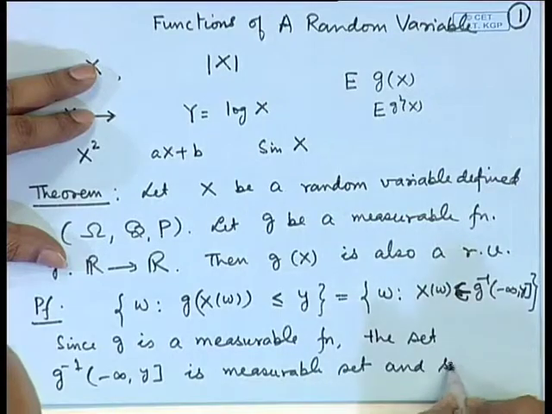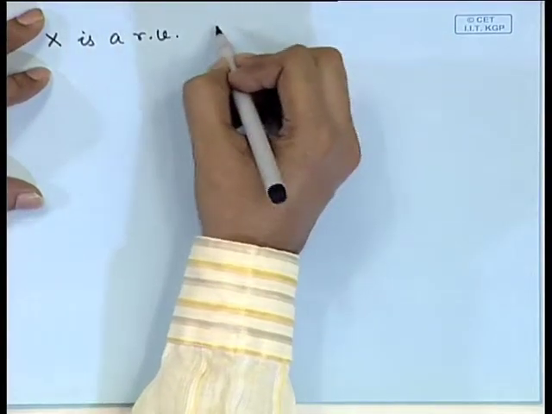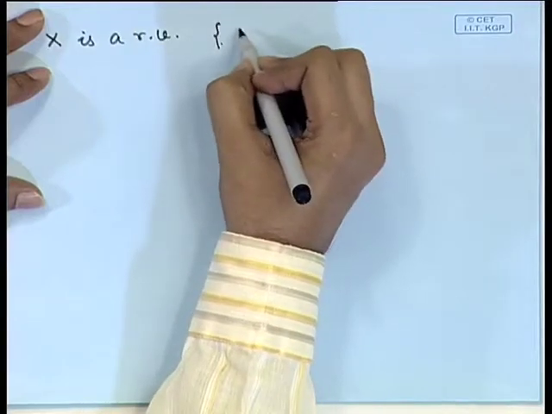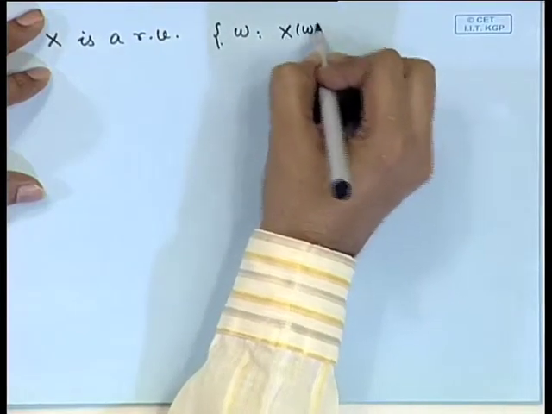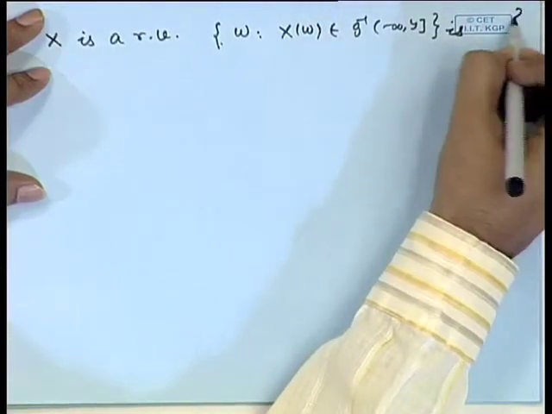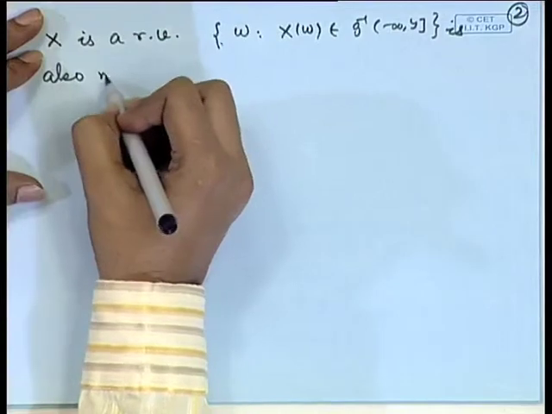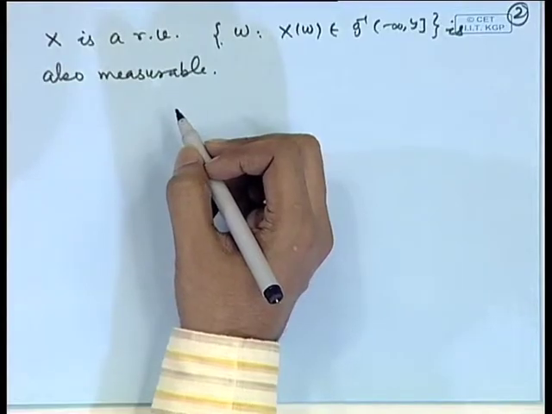And since X is a random variable, the set of omega such that X(omega) belongs to g inverse of (minus infinity, y] is also measurable. So, in general we will be considering measurable functions of a random variable, to ensure that they are also random variables, and then we can study the probability distributions.